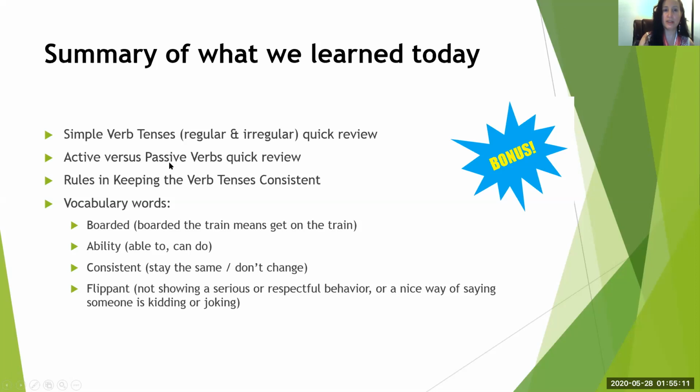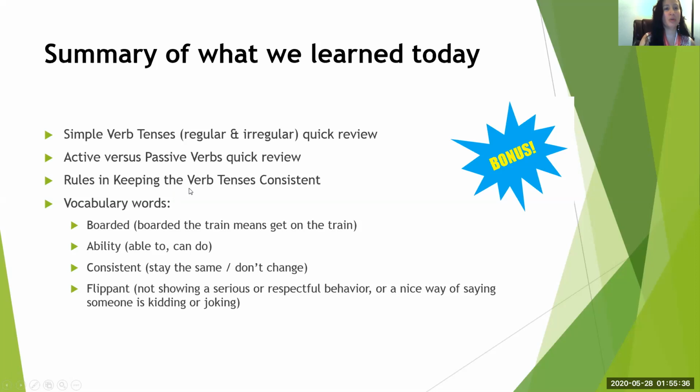So then it would be the opposite. It would be object, verb, and subject, okay? But it can also just be object and verb. And then we had rules in keeping the verb tenses consistent, meaning they have to agree. What is your voice? Is your voice in the past tense, the future tense, or in the present tense?